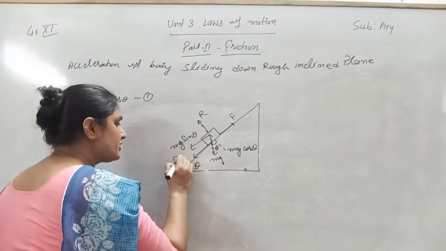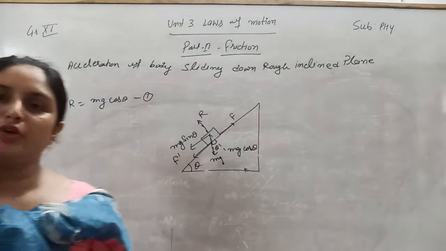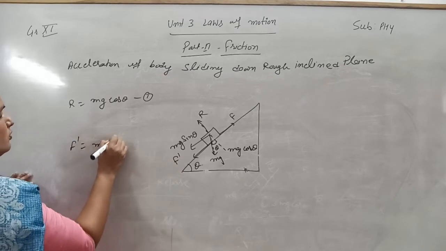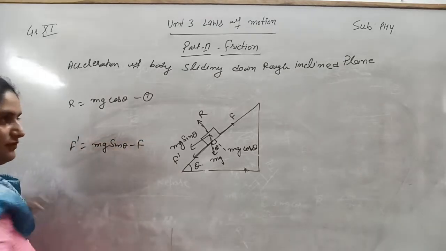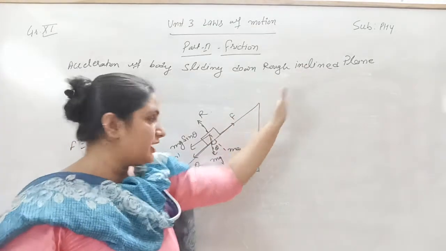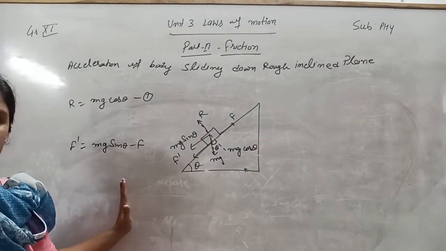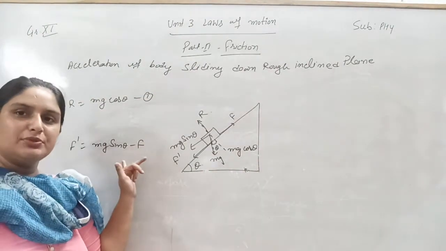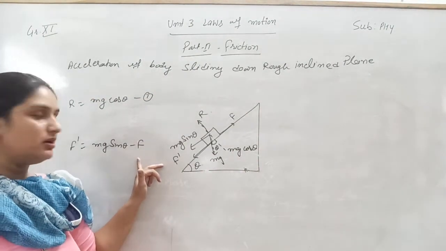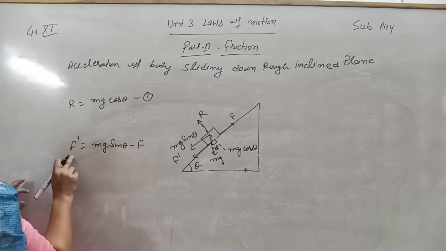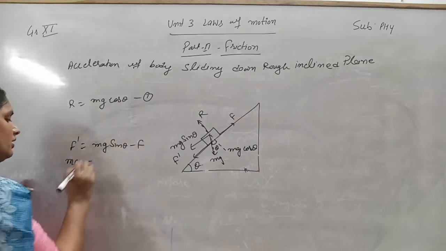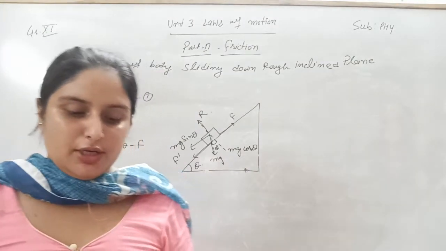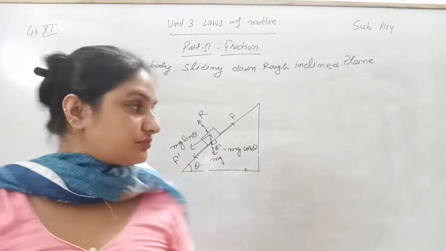Means the net force F dash is acting in the downward direction, and that net force F dash will be equal to mg sin theta minus F, because the force F is acting in the upward direction and mg sin theta is acting in the downward direction. So F dash will be equal to mg sin theta minus F. Now F dash will be equal to m into a, if m is the mass of the object and a is the acceleration produced in the object.